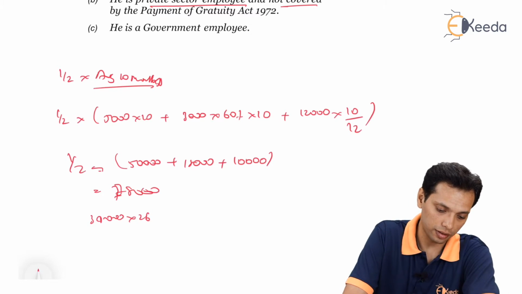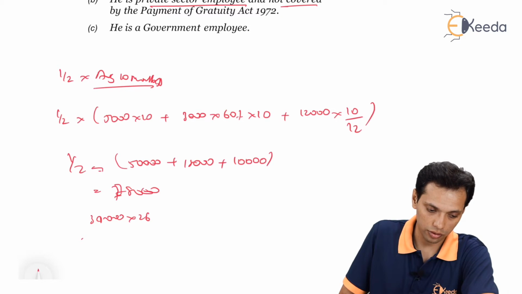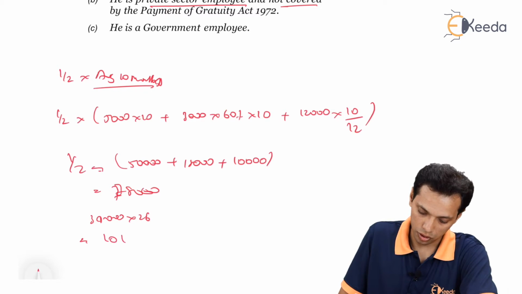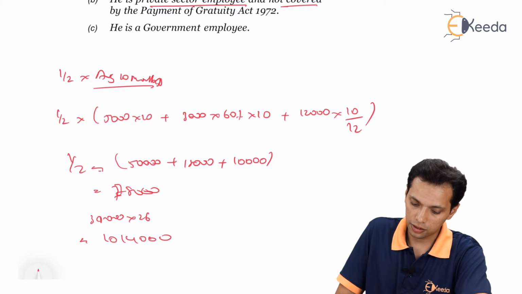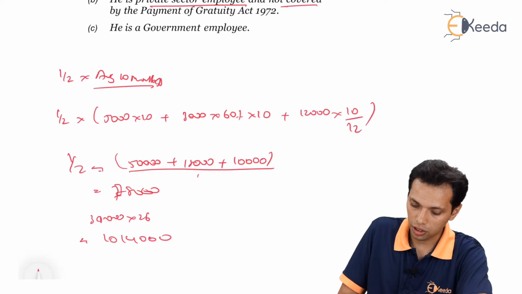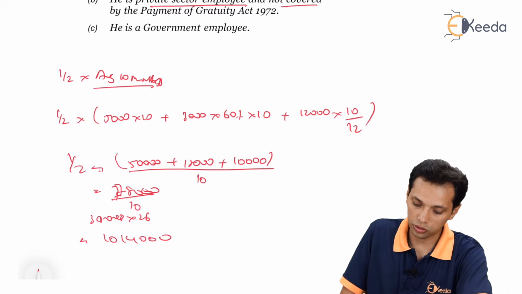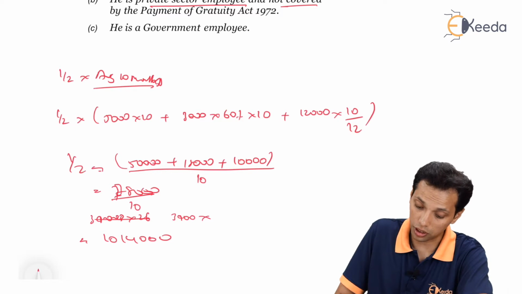Into 26, which is nothing but 10,14,000. Since it is 10 monthly average salary, it should be divided by 10, so it is 3,900 and not 39,000.